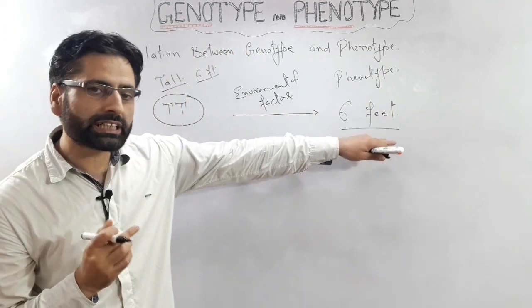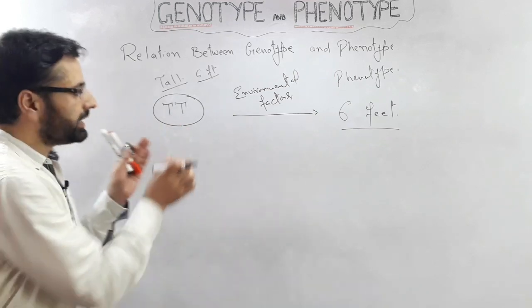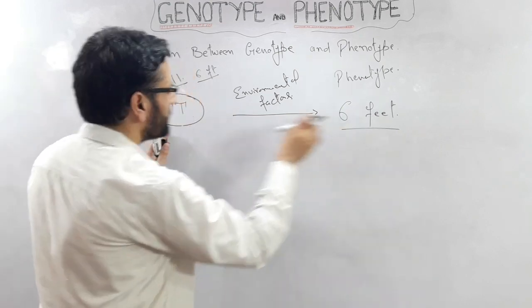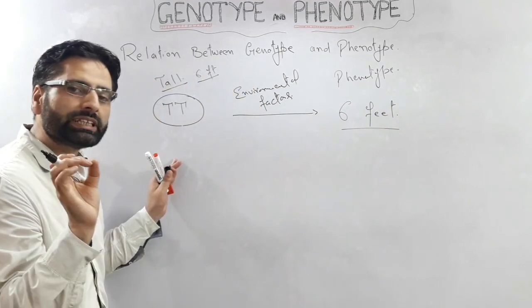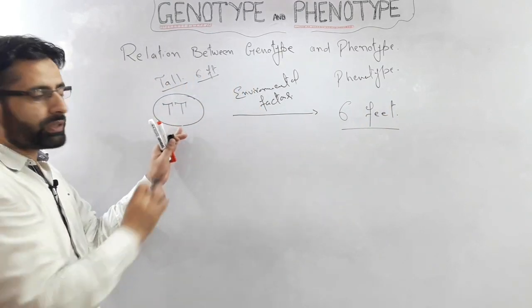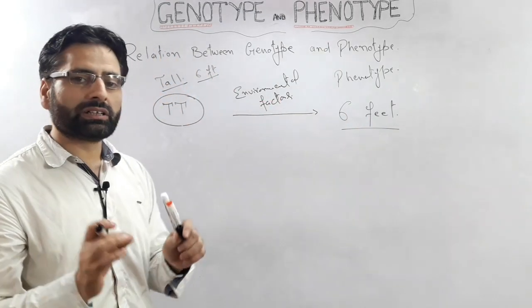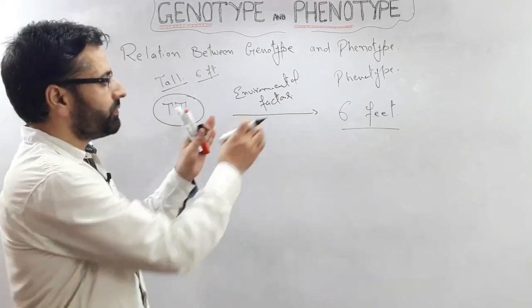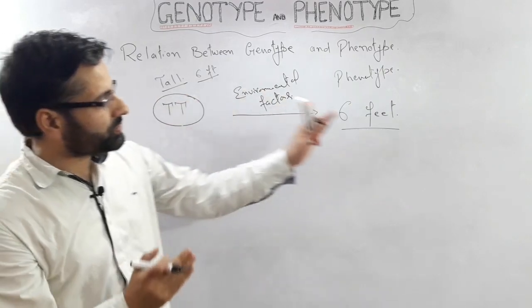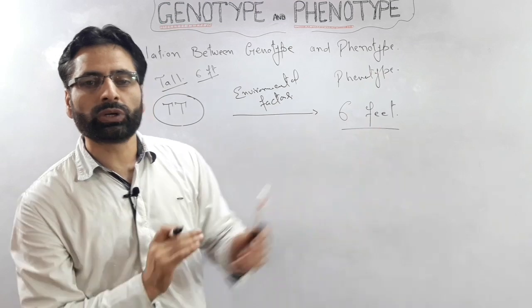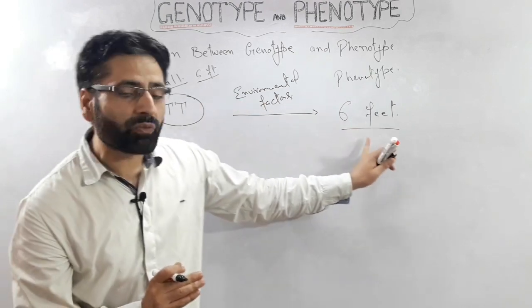This phenotype, 6 feet, is determined by the kind of genotype. That is, as per this genotype, this individual will have the maximum height, that will be 6 feet. But this individual will reach this 6 feet only when the environmental factors are favorable. That is, only when the environment is favorable will this genotype get fully translated into this phenotype. If the environmental factors are not favorable, then this individual will never reach this height.